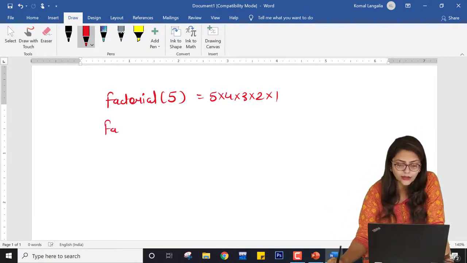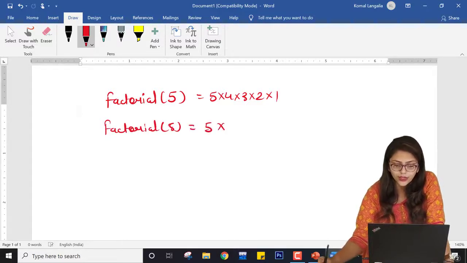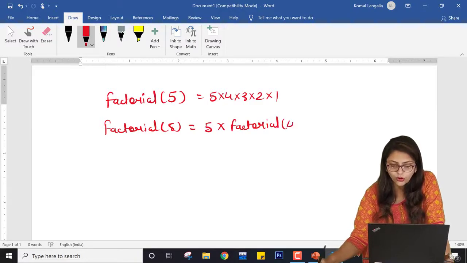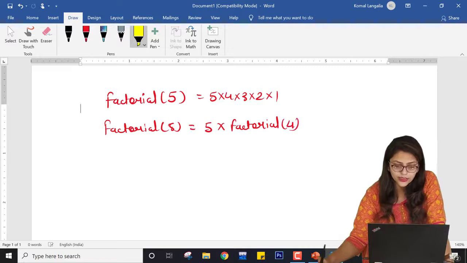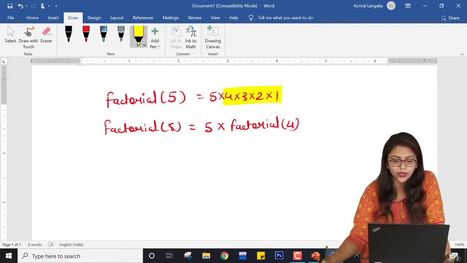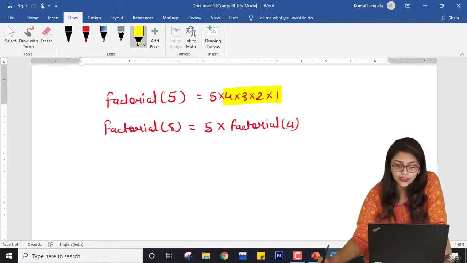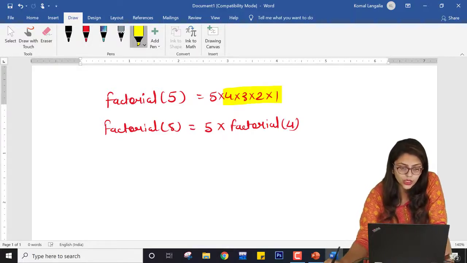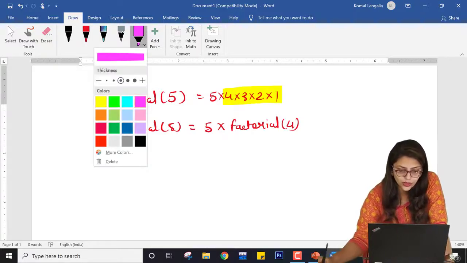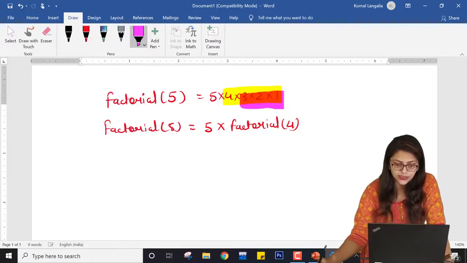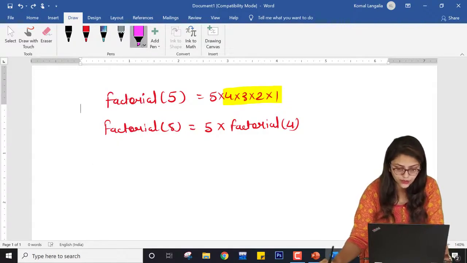You can write that factorial of 5 equals 5 into factorial of 4, because here you can see that 4, 3, 2, 1 is nothing but the factorial of 4. Now what exactly is this factorial of 4? If you see, you can see these conditions. Let me use a different color for this.